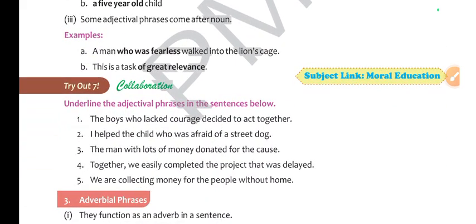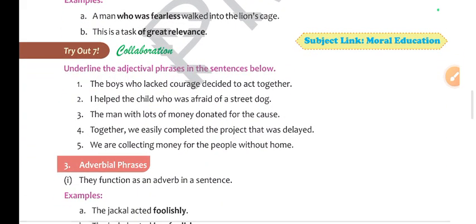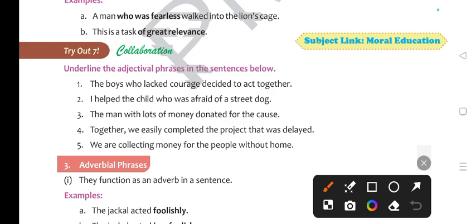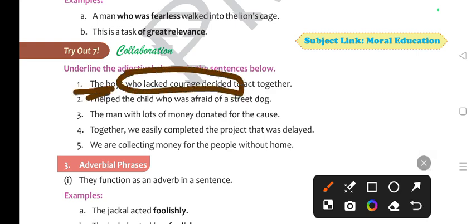Tryout 7. Underline the adjectival phrase in the sentence below. The boys who lacked courage. So we are talking about the boy who lacked. So it tells about the boy. So this is what? Adjectival phrase. I helped the child who was afraid. So who was afraid? Adjectival phrase.